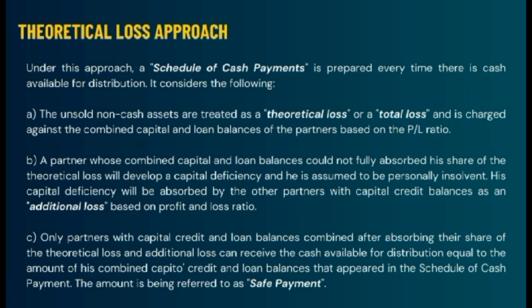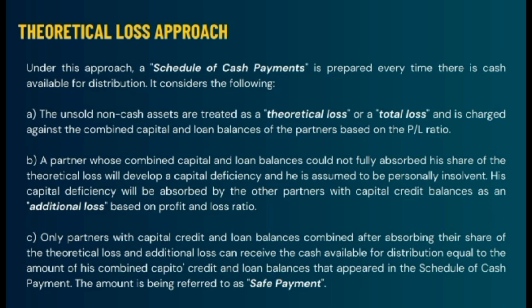Under the theoretical loss approach, a schedule of cash payments is prepared every time there is cash available for distribution. It considers the following. Letter A, the unsold non-cash assets are treated as a theoretical loss or total loss and are charged against the combined capital and loan balances of the partners based on the PL ratio.